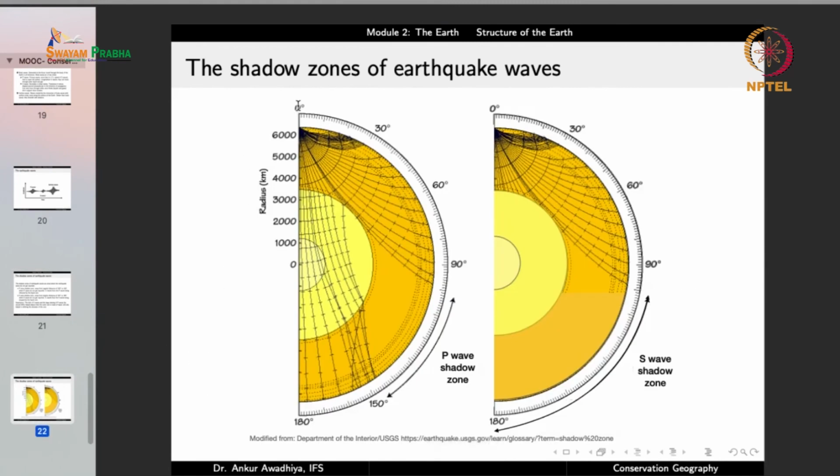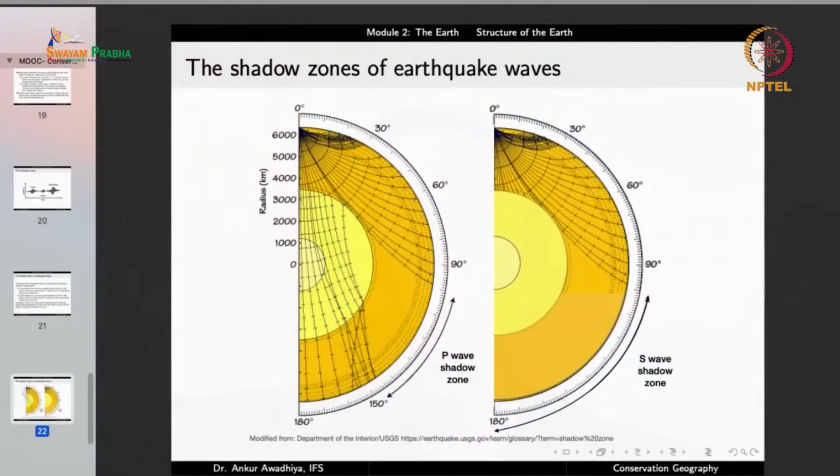So what is happening is that if you have an earthquake at this point, you'll have the body waves in the form of P waves that are moving throughout these materials. So it can move through solid, it can even move through liquid. But when there is a movement of the waves in these different materials, then because of different densities, because of different properties of these materials, the speed of the waves will be different. Very similar to the refraction of light when it moves from air to water to glass and so on. So there will be a refraction of these waves.